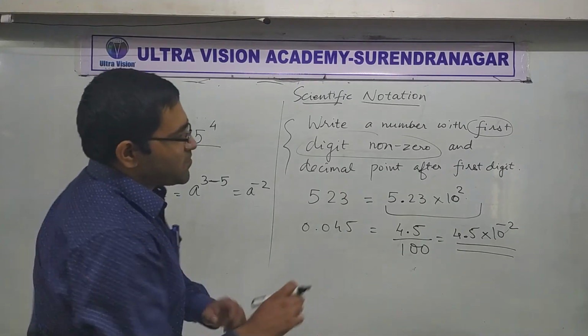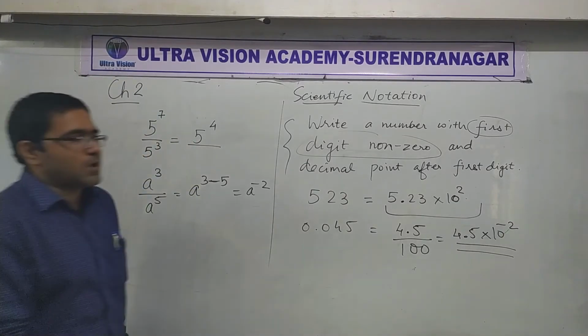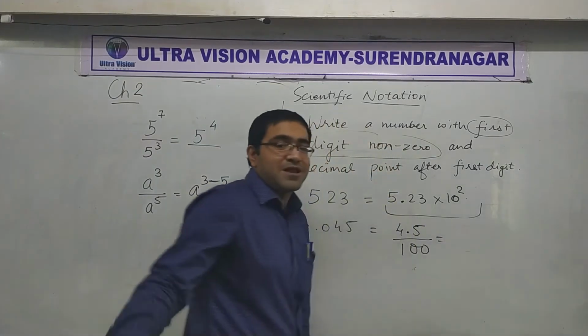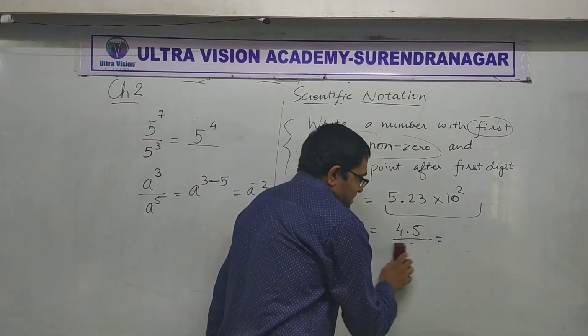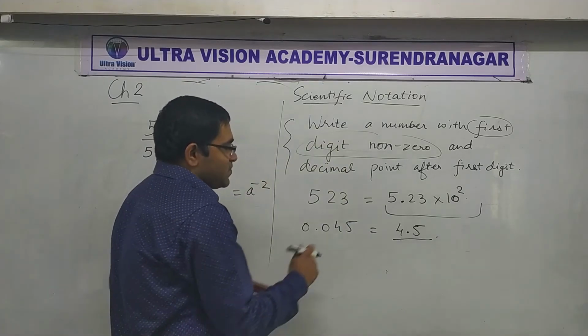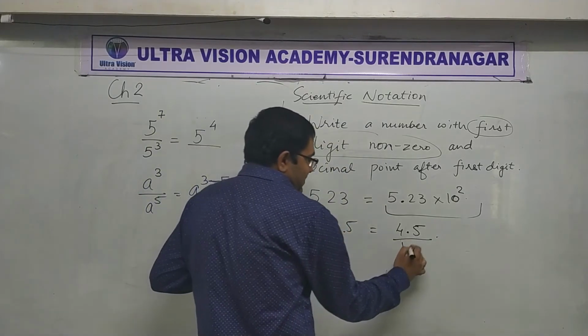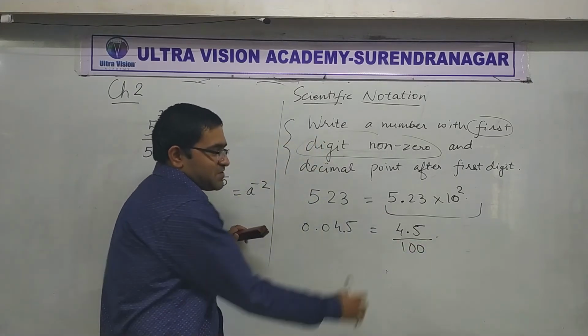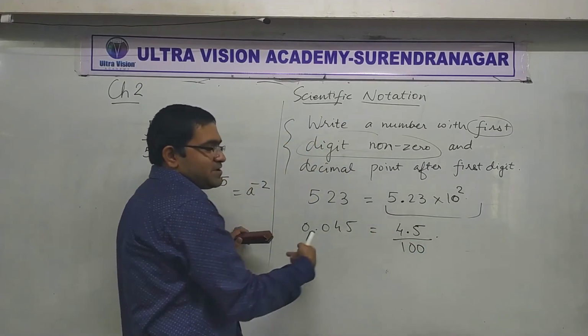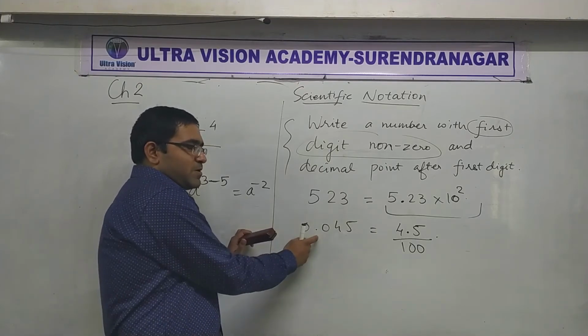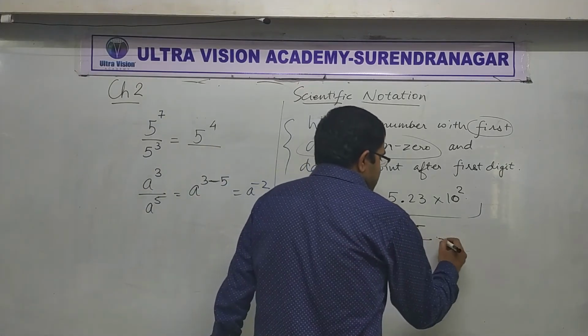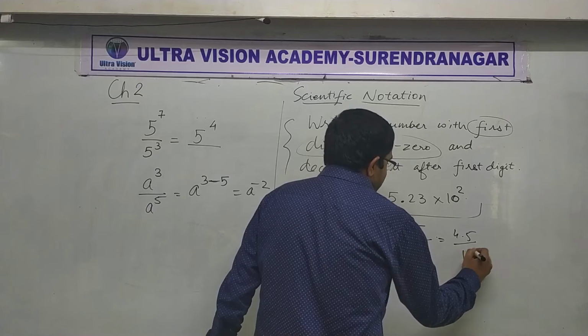Okay, just one step for people who have a little bit of trouble, but mark my words, this is the last time I am going into so much basic detail. If you want to put the point here, it means you have to divide by 100. I hope that makes sense. If you divide this 4.5 by 100, the point will come here. So that means 4.5 upon 10 raised to 2.